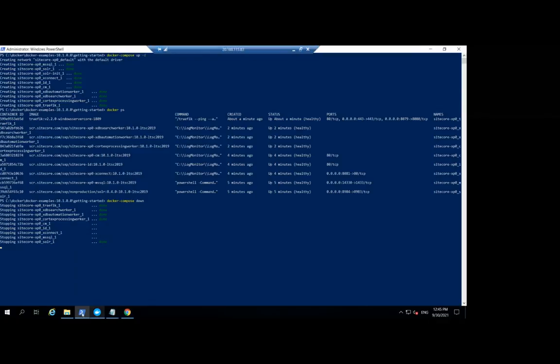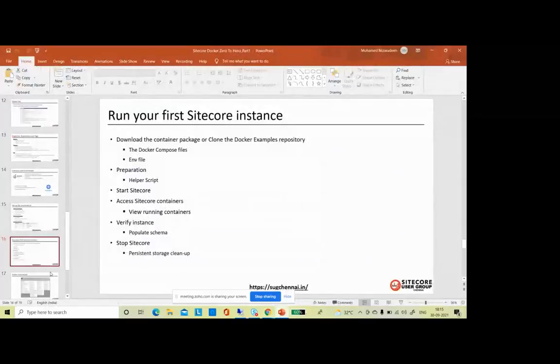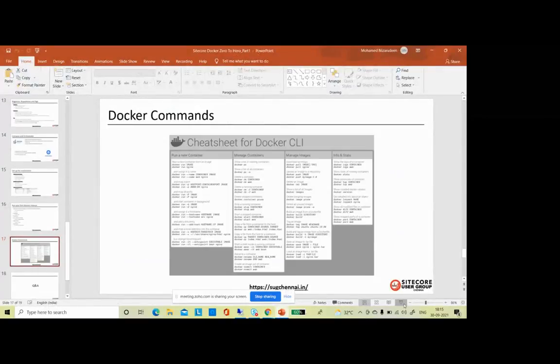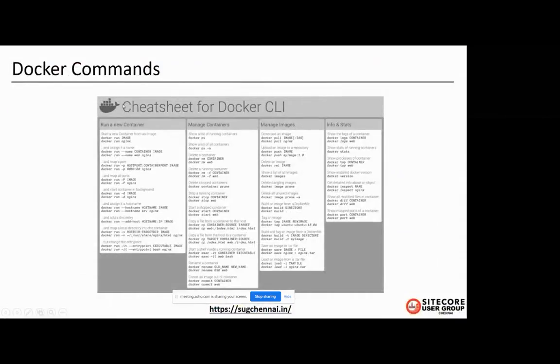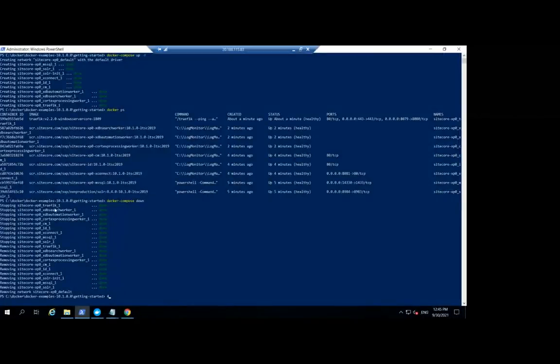I have added one slide that contains all the Docker commands. Just go through this, so you will understand what commands we can utilize when working with Docker. If you run docker compose down, then see here all the containers are stopped.